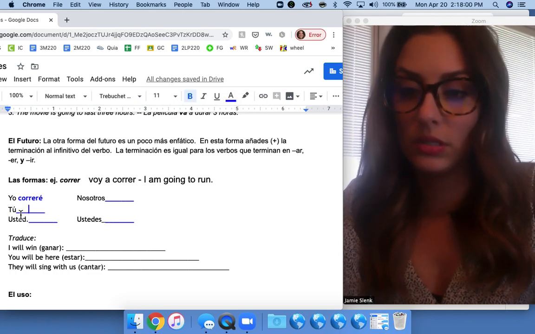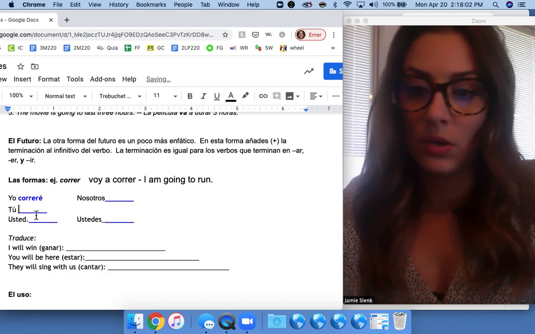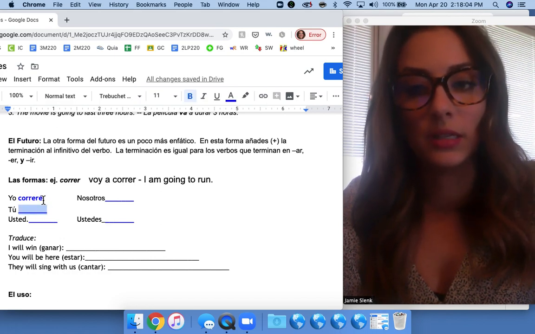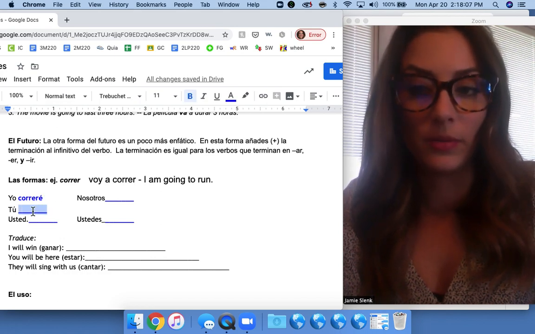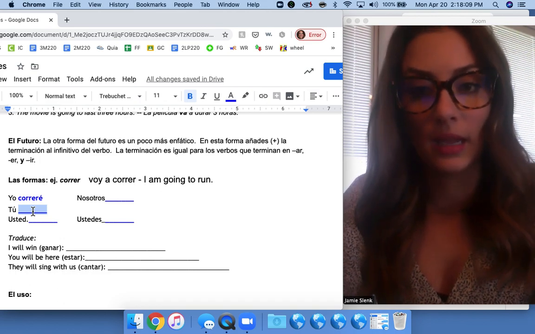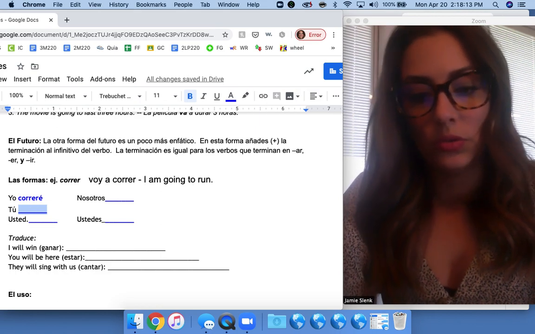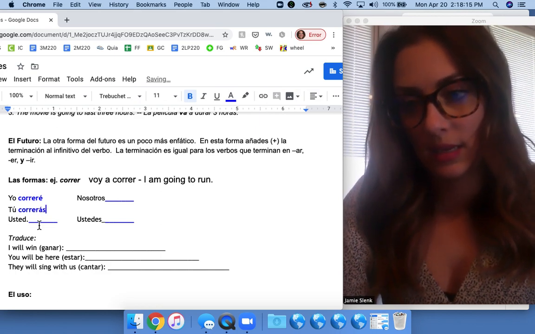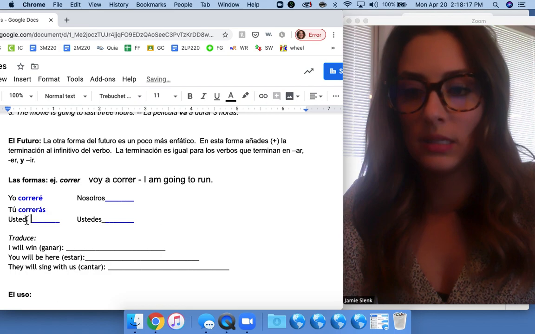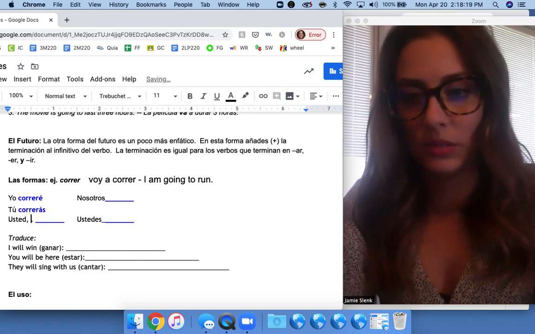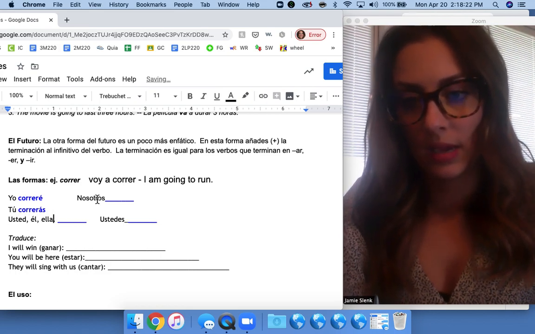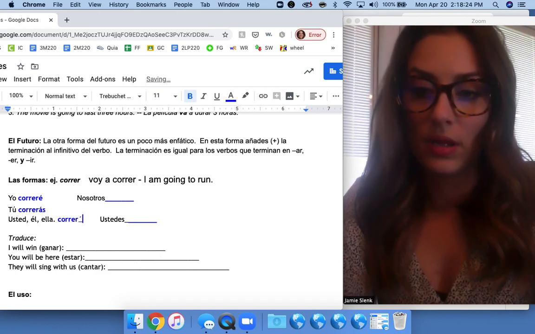All right, let's do the tú form. So again, these endings are the same for all verb endings, meaning AR verbs, ER verbs, and IR verbs. Tú correrás. Usted, this is also usted, él, ella correrá.